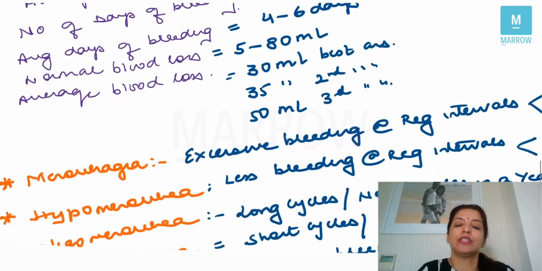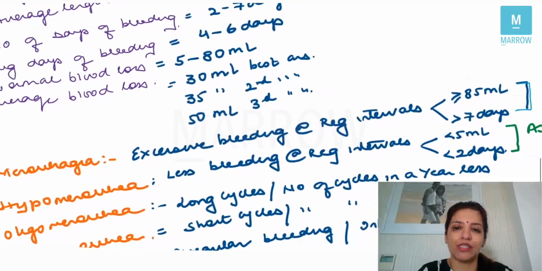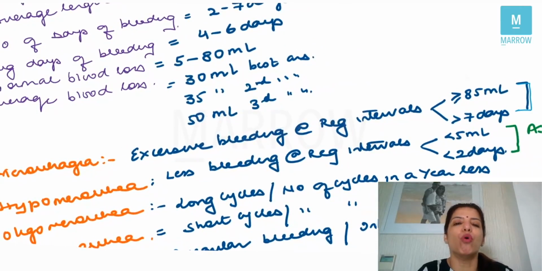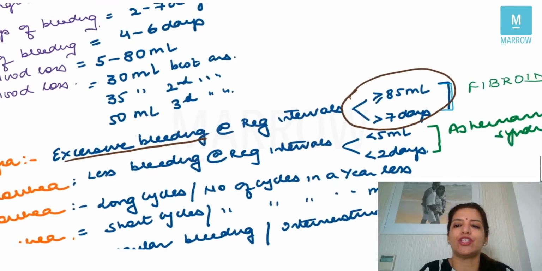Then certain important terminologies which you need to remember. Number one is menorrhagia. What do you mean by menorrhagia? Menorrhagia means excessive bleeding which is happening at regular intervals. And how much excessive? More than or equal to 85 ml of blood loss, or if bleeding is happening for more than 7 days. Right? So the term for excessive bleeding is menorrhagia, and menorrhagia is seen in fibroid.